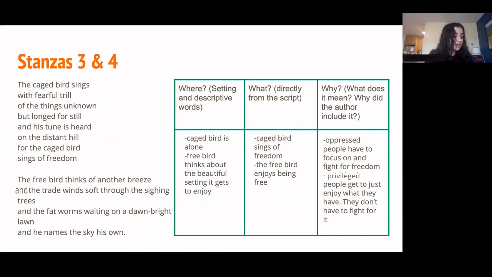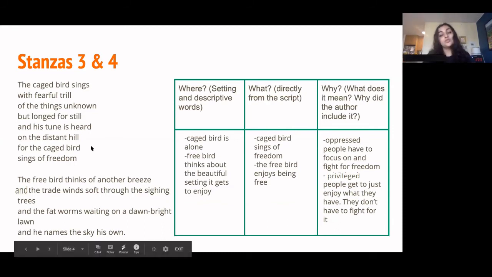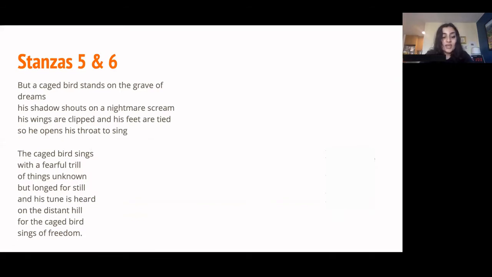Okay, now on to the last two stanzas. But a caged bird stands on the grave of dreams. His shadow shouts on a nightmare scream. His wings are clipped and his feet are tied, so he opens his throat to sing. The caged bird sings with a fearful trill of the things unknown but longed for still, and his tune is heard on the distant hill, for the caged bird sings of freedom.